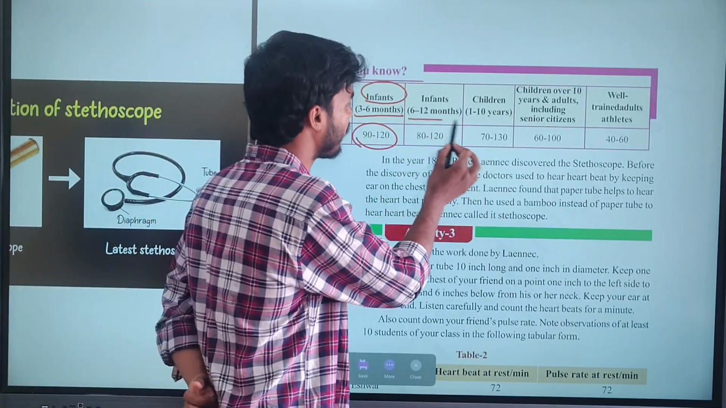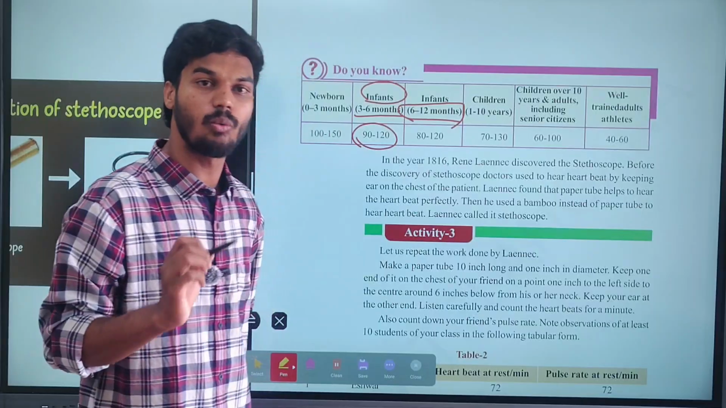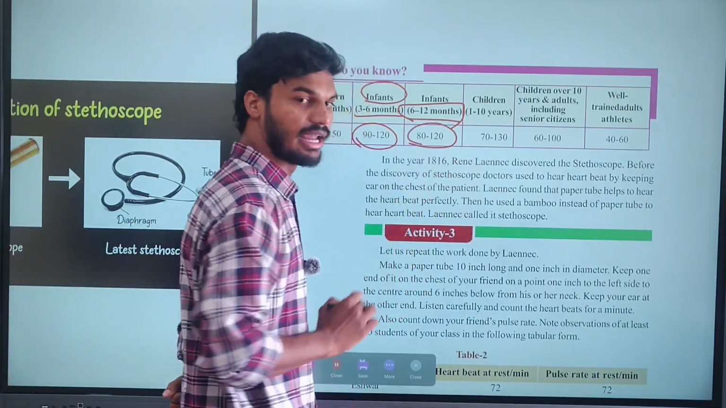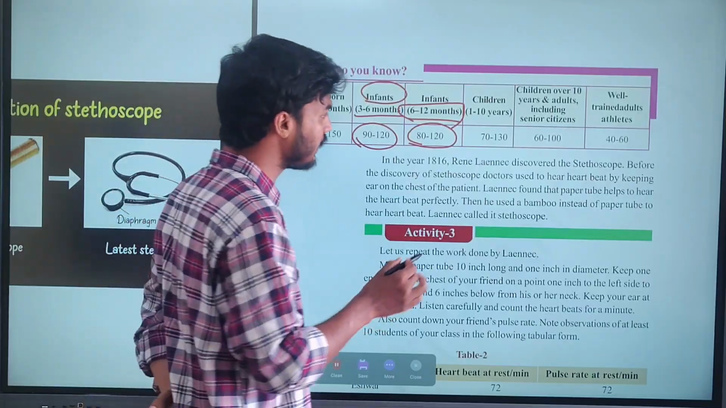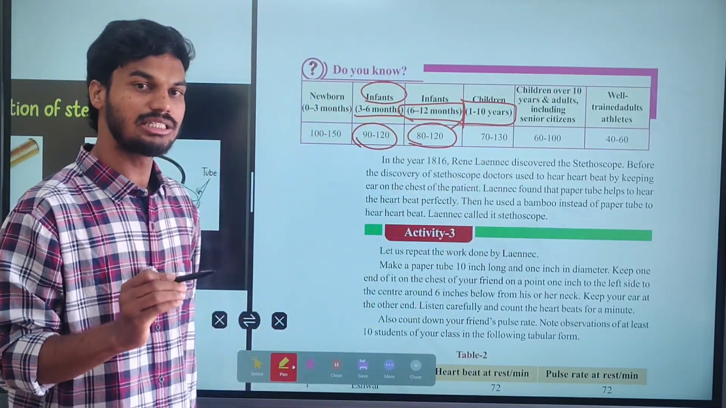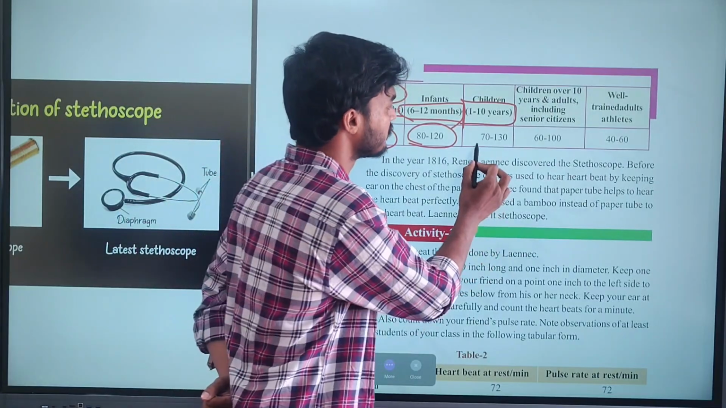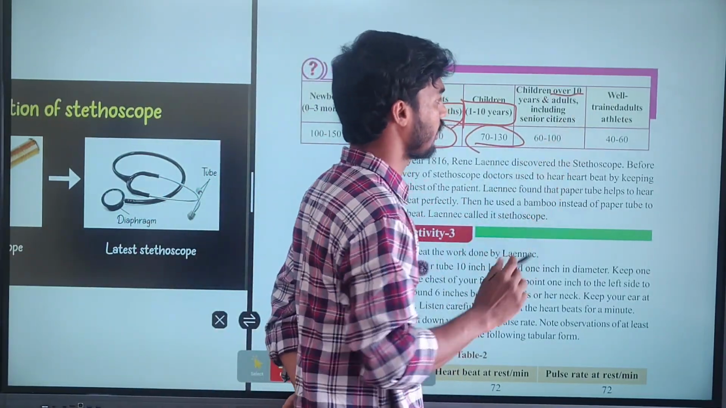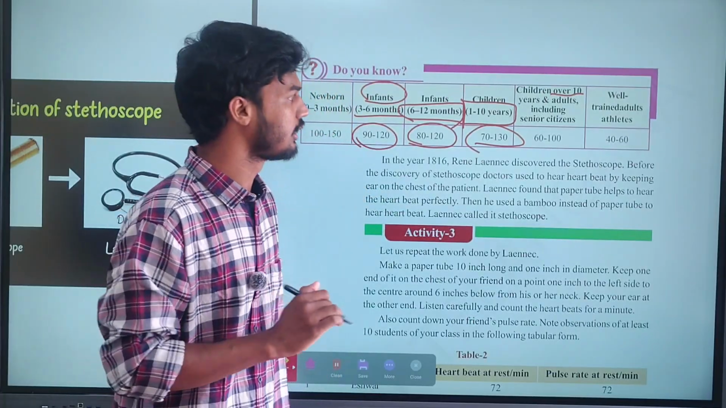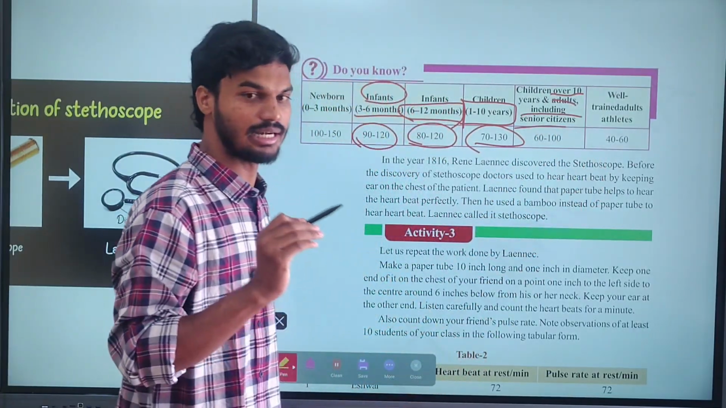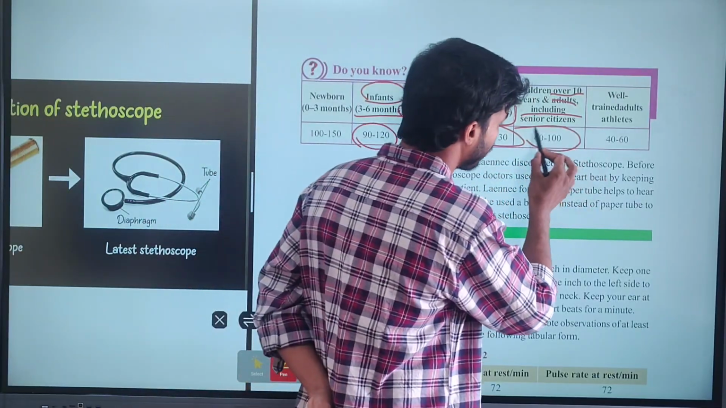Then infants from 6 to 12 months: the pulse rate will be 80 to 120. Next, children from 1 year to 10 years: the average pulse rate is 70 to 130. Then children above 10 and adults, including senior citizens: the pulse rate will be 60 to 100.